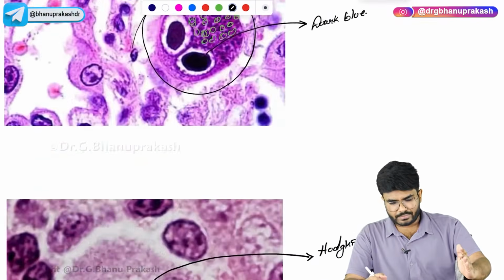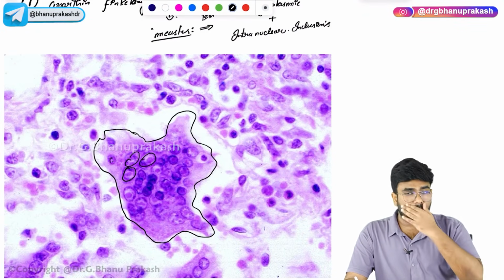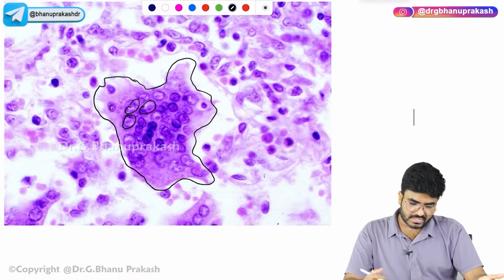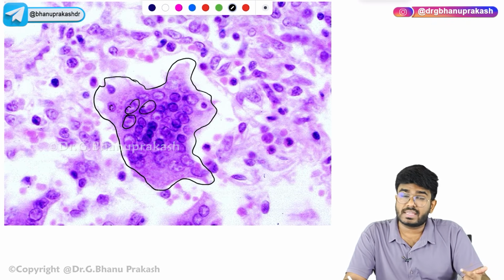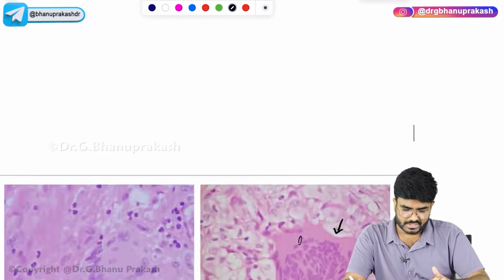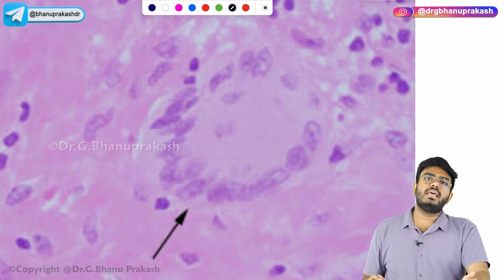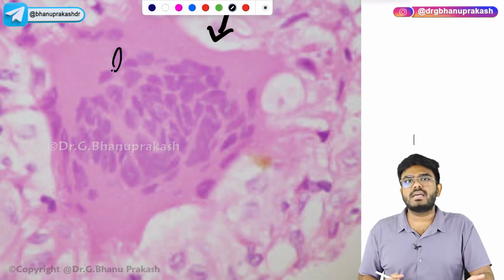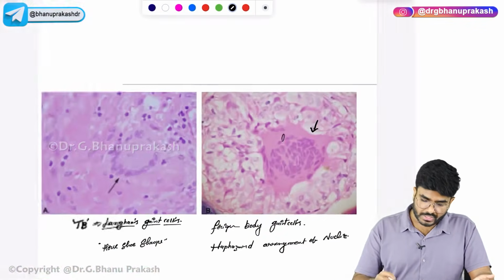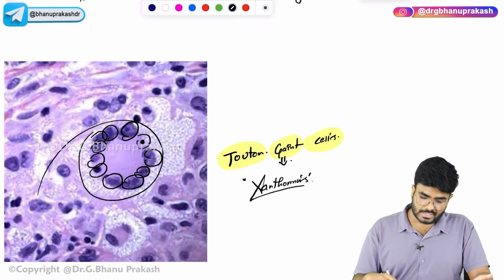So, just as a recap, one by one. We know what exactly a granuloma is. It is seen in chronic inflammatory conditions. First, in measles, this is the Warthin-Finkeldey giant cell. Both intracytoplasmic as well as intranuclear inclusions are going to be seen. Now, the horseshoe shaped one is the Langhans giant cell, seen in TB. This one, with haphazard nuclear arrangement, is seen in foreign body granulomas. Next, the round shaped arrangement, Touton giant cells, seen in xanthomas.